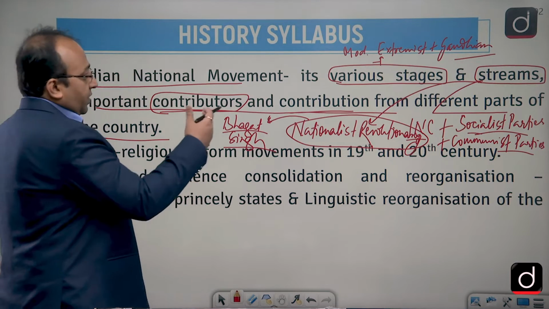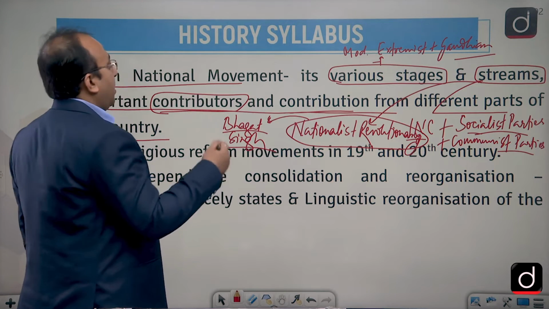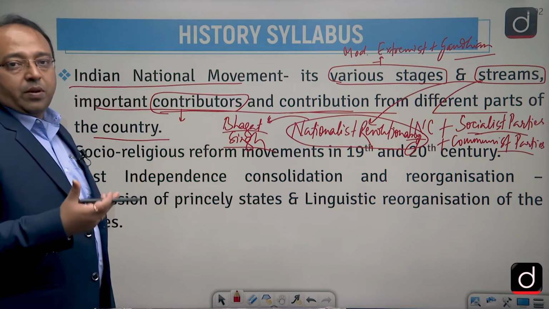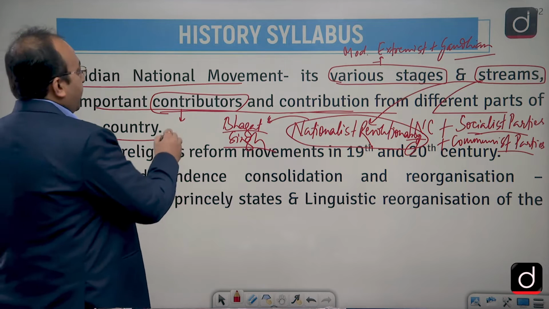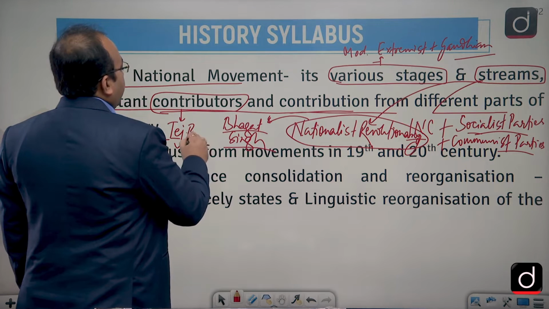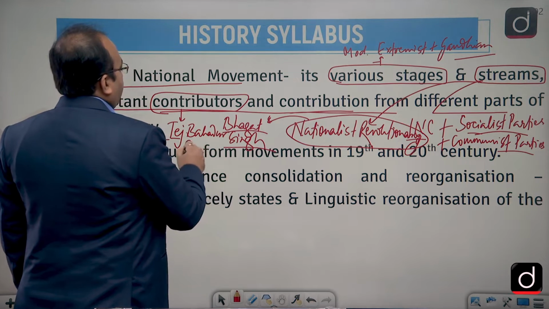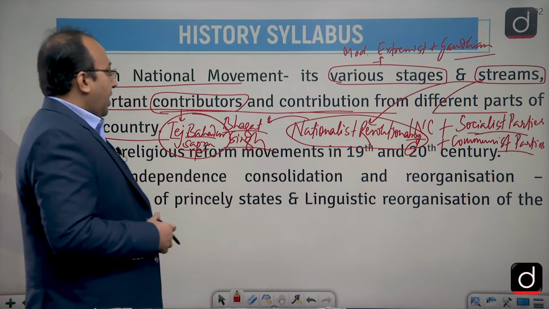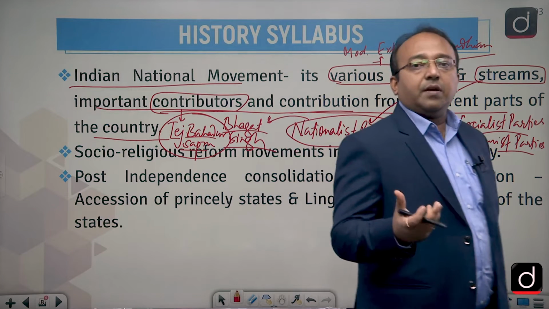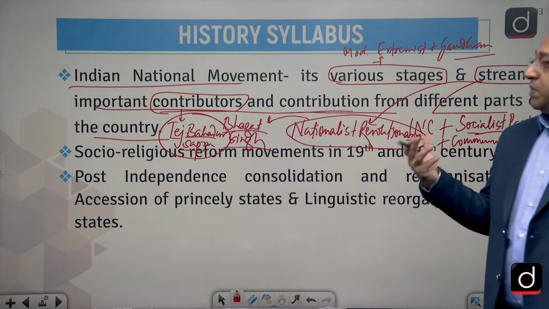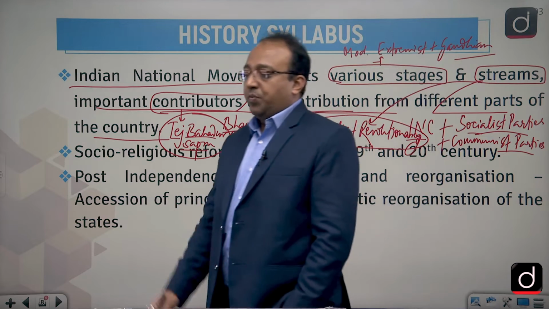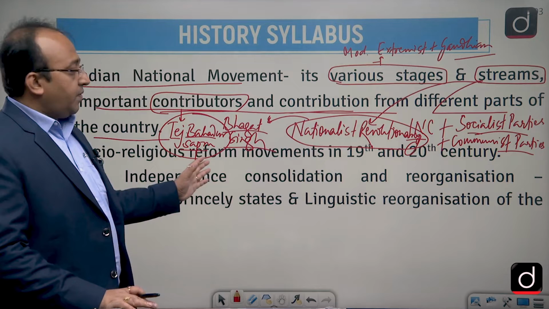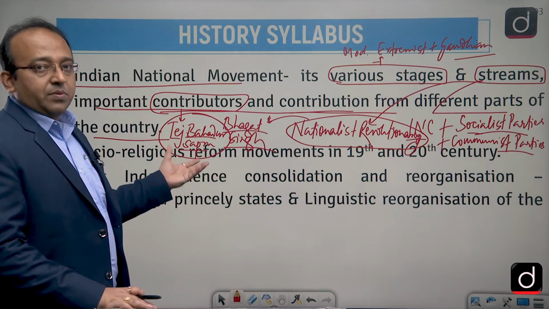So why will we study only one aspect of the national movement, why not others also? The contributions of various other leaders, all right, their contributions are equally important in the national movement. For example, the question can be straight away asked to you: discuss the achievement of Tej Bahadur Sapru in the national movement. That can certainly be a question for all of you. So here again, you will have a bottleneck in terms of having the source or the material on only Tej Bahadur Sapru's contribution in India's national movement. But it can straight away be asked to you as a question for sure. So this is how you have to understand the approach of the questions or the syllabus, what actually the meaning of the syllabus is all about.